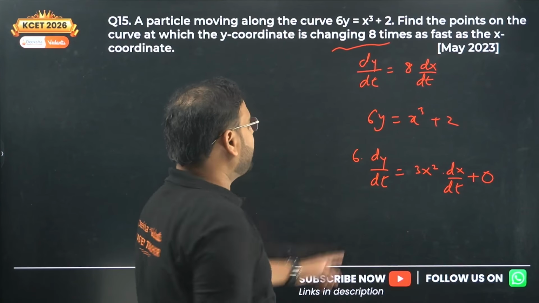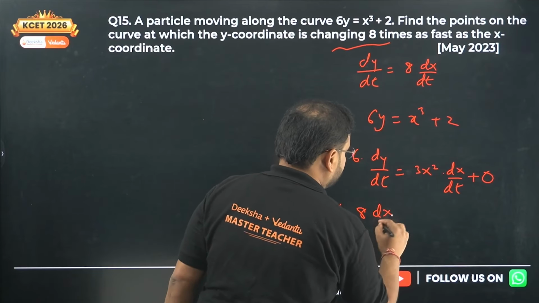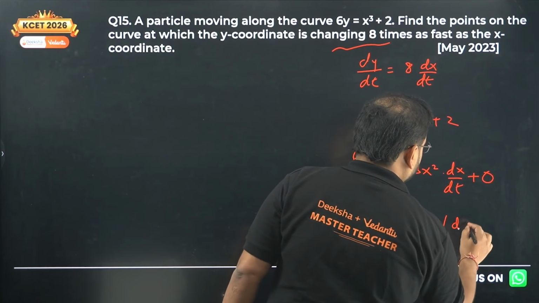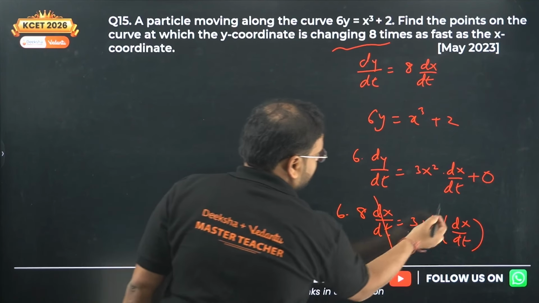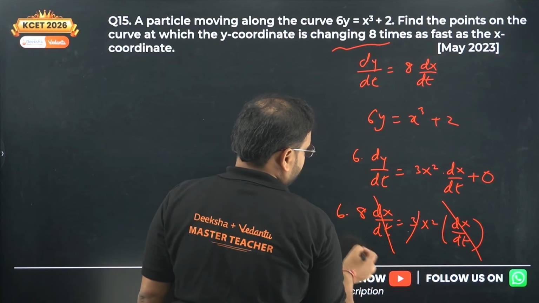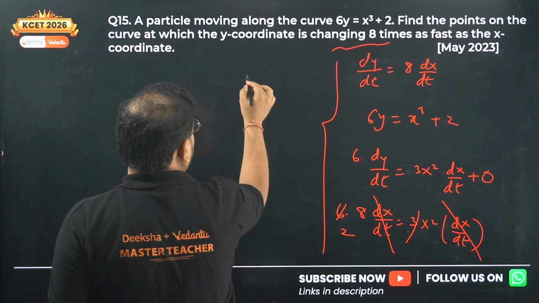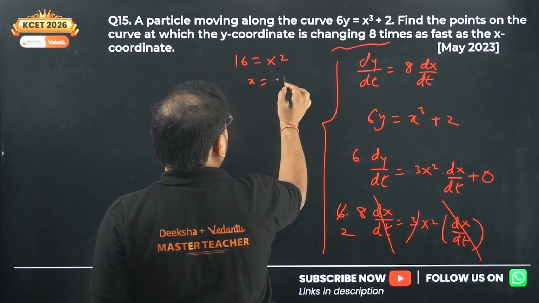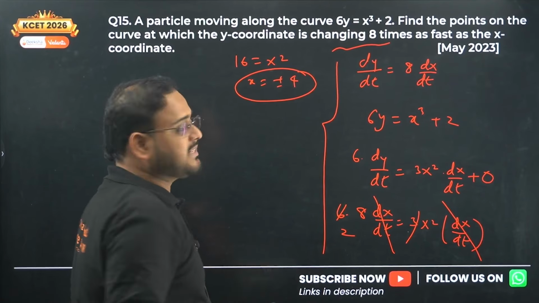Now put the value of dy by dt from here. 6 into 8 times dx by dt equals 3x square dx by dt. Am I right? Yes. Cancel this out. We get 3 with this cancelled. I have the value of x square as 2 into 8. So 16 equals x square. Value of x is going to be plus minus 4.